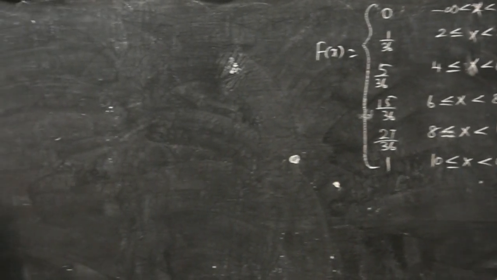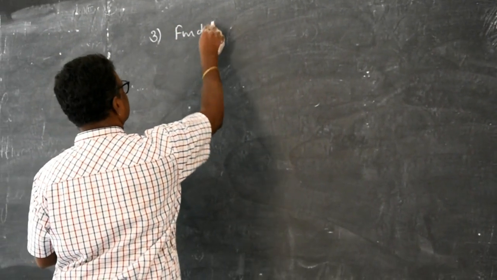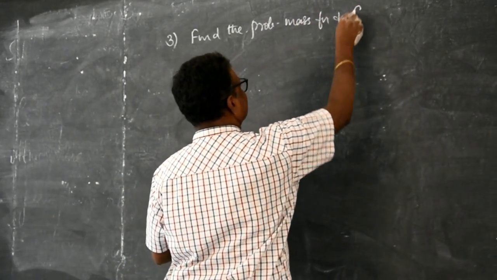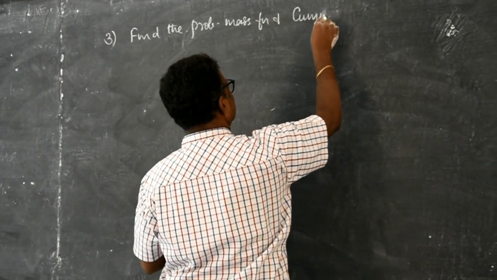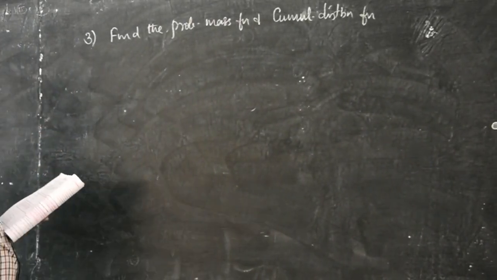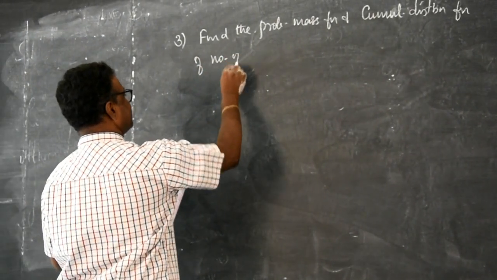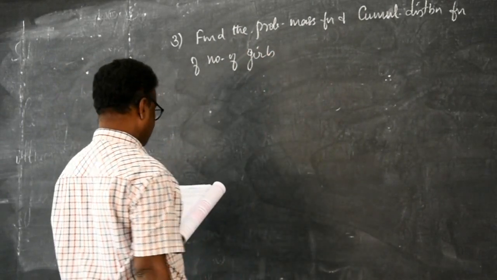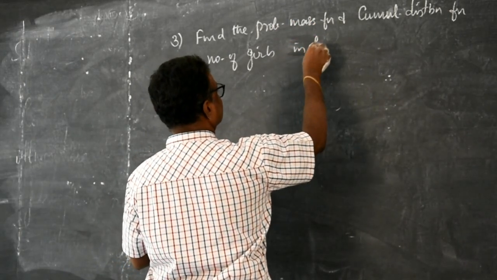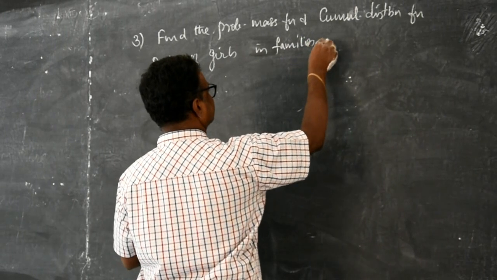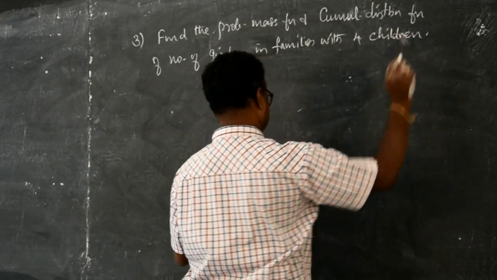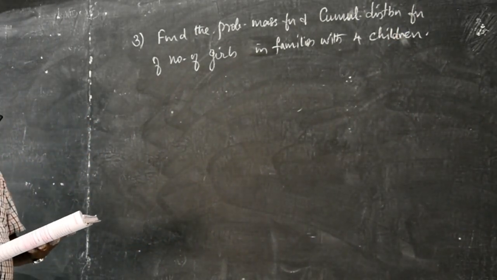Find the probability mass function and cumulative distribution function of the number of girl children in families with 4 children, assuming equal probabilities for boys and girls.